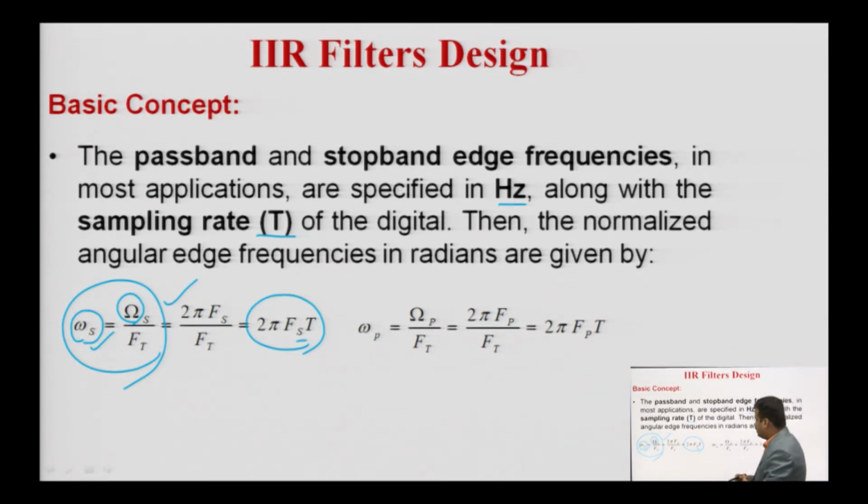So initially you have the analog filter specification in terms of frequency, and you have to convert that analog specification into digital. For the pass band, omega p is equal to ohm p upon f t, which will be 2 pi f p upon f t, that is 2 pi f p into T. This is for the analog and this is for the digital.